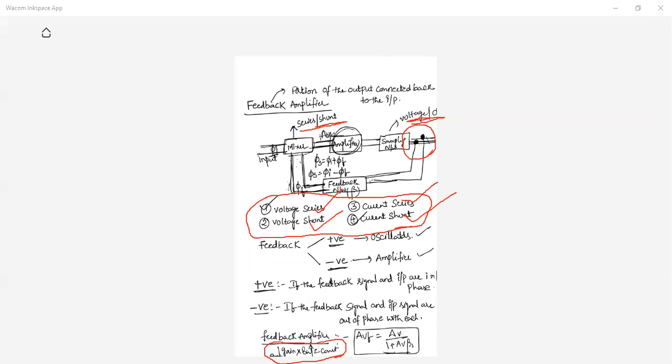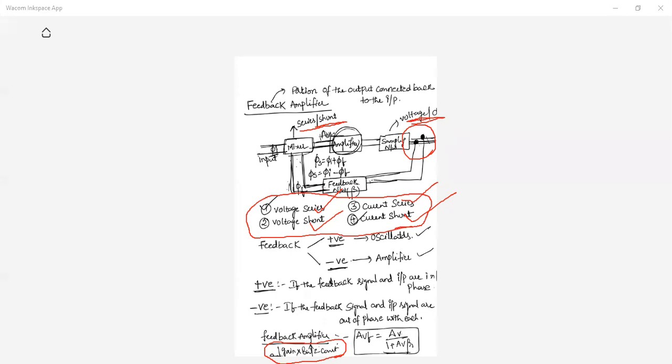What is positive feedback? If the feedback signal and the input signal are in phase, then it is called positive feedback. What is negative feedback? If the feedback signal and input signal are out of phase, then it is called negative feedback. So positive feedback is used in oscillators, negative feedback is used in amplifiers.